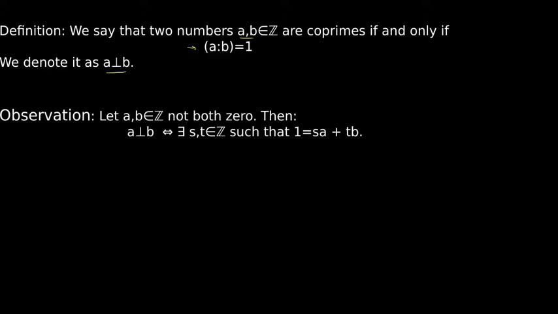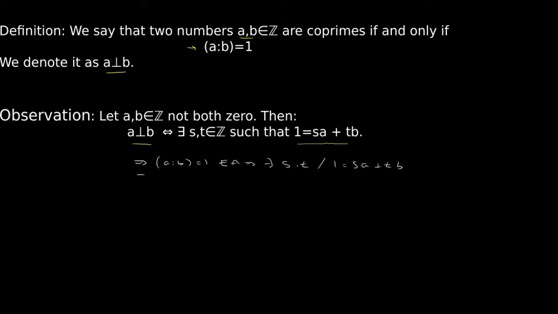Before starting with some examples, let's have a look at this observation. a and b will be coprimes if and only if we can write 1 as a linear combination between a and b. The reason for this is, if a and b are coprimes, then the GCD between a and b is 1. And then we can use Euclid's algorithm, and we know that there will exist s and t such that the GCD, which is 1, can be written as s times a plus t times b.